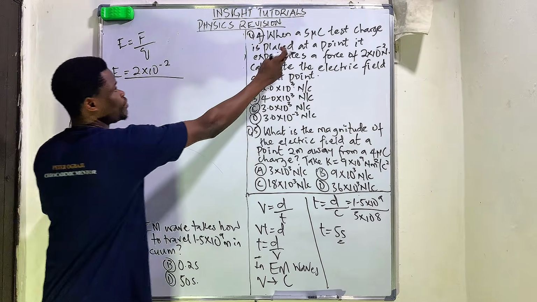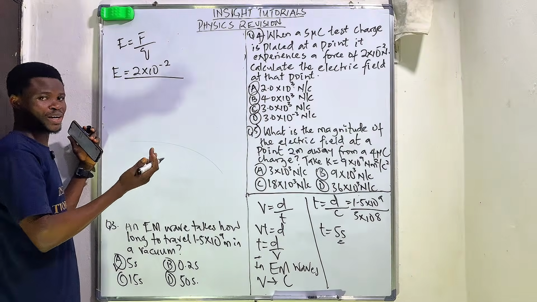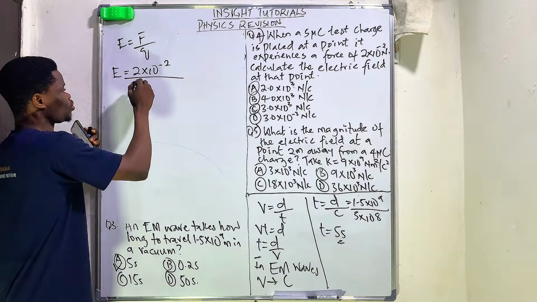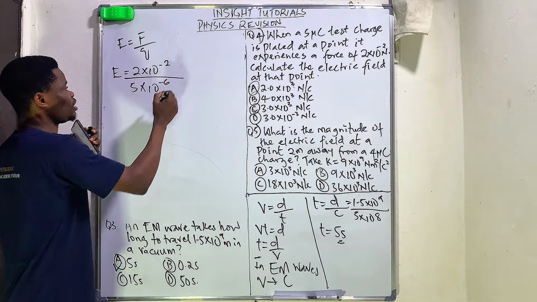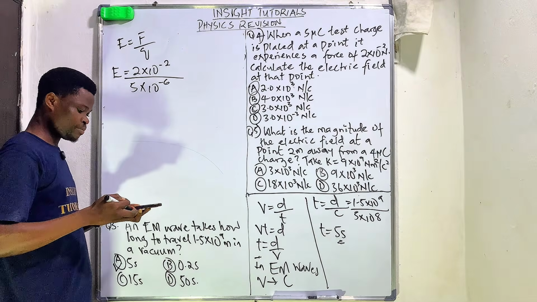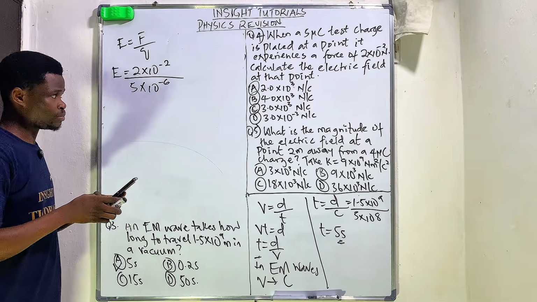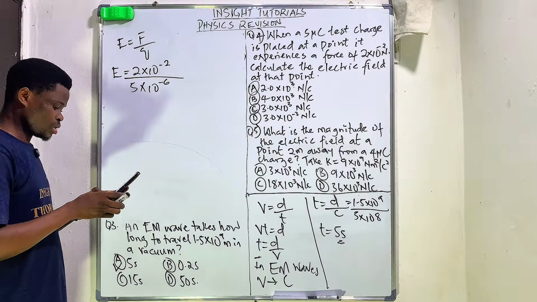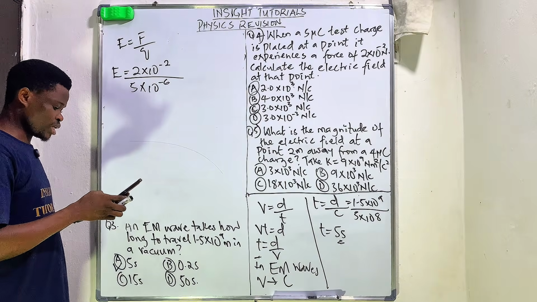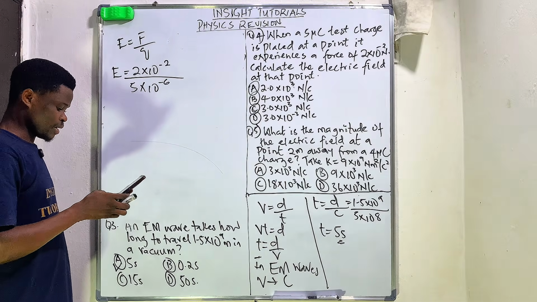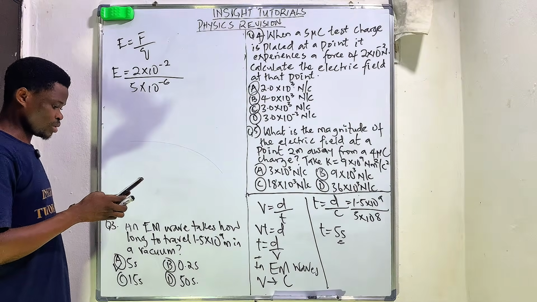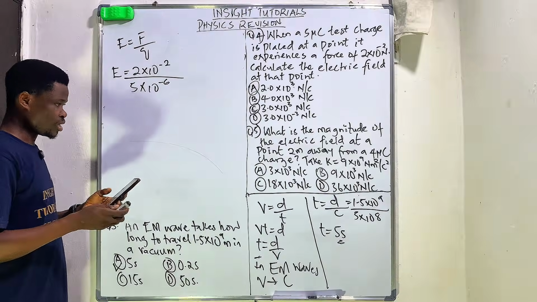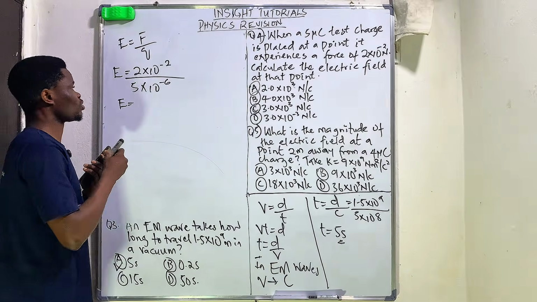Now, our charge was given to us in microcoulomb, so we're going to convert. We'll just say 5. To convert microcoulomb to coulomb, we simply multiply by 10 raised to the power of negative 6. So we're going to do that on our calculator: 2 times 10 raised to negative 2 divided by 5 times 10 raised to the power of negative 6.